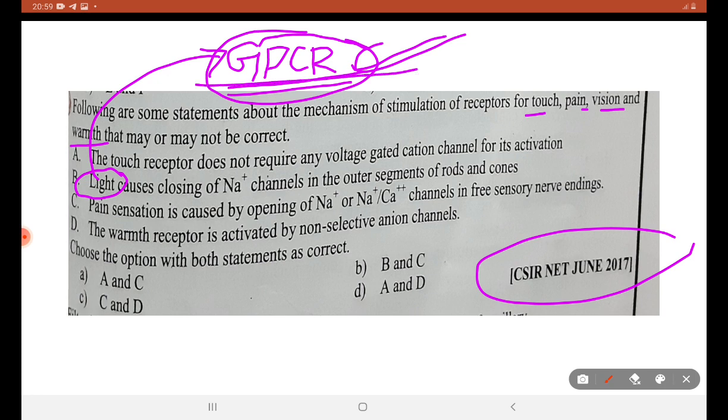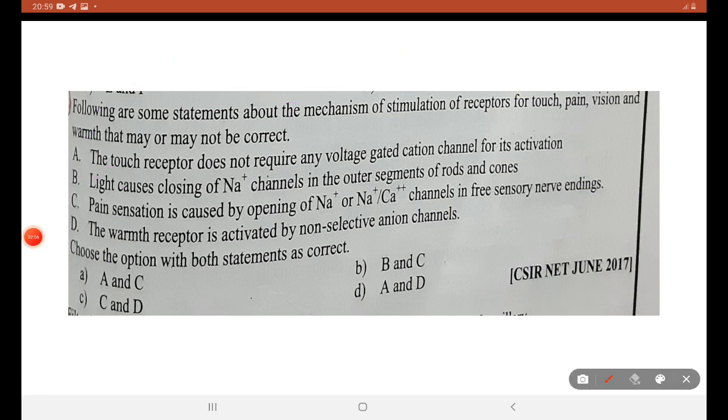We have seen this in GPCR signaling. Hope this question becomes very easy if you have good knowledge of cell biology and cell signaling. Without reading further, we can see that light causes closing of Na+ channels in the outer segments of rods and cones. This is a correct statement.